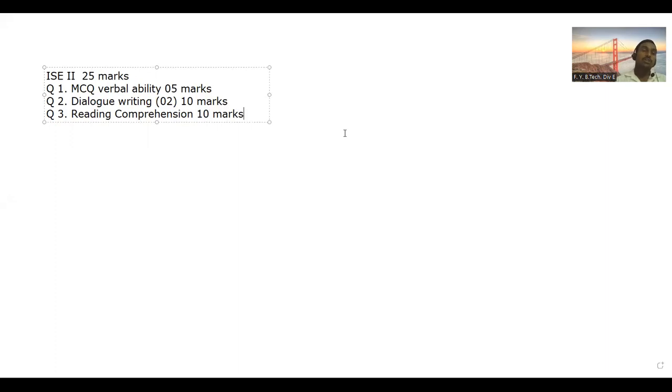As far as the MCQ is concerned, all notes have been provided in the teaching diary. You can go through that and cover all topics. For verbal ability, there are also some questions at the end of chapters. For dialogue writing, you have also been provided notes, which you can refer to based on unit number 3.